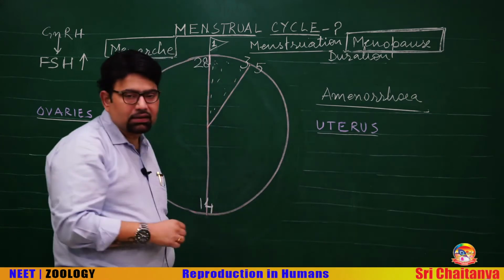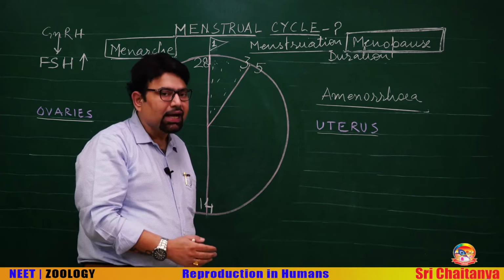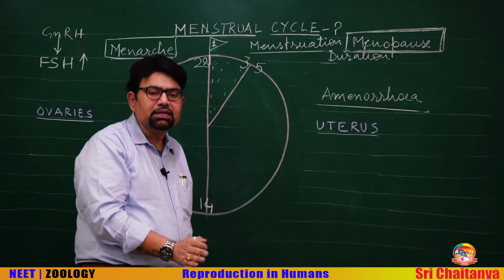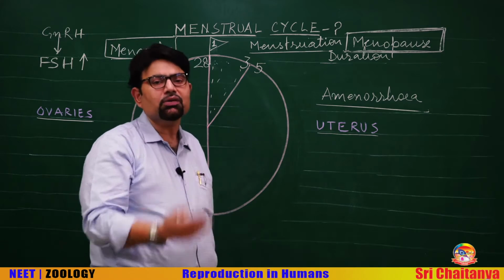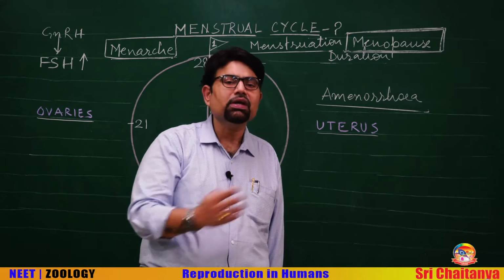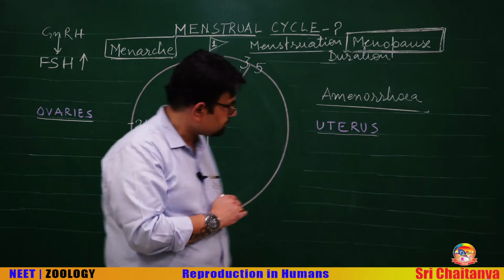Amenorrhea means temporary stoppage of menstrual cycle, and that usually occurs during pregnancy, or it may also occur if there is some other health condition or maybe weakness or any other condition.